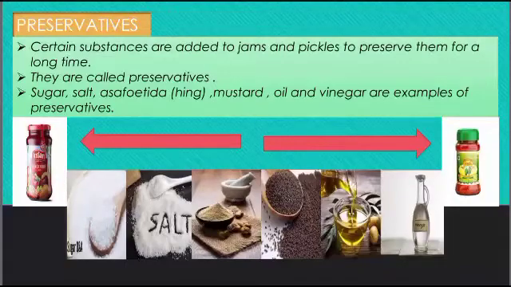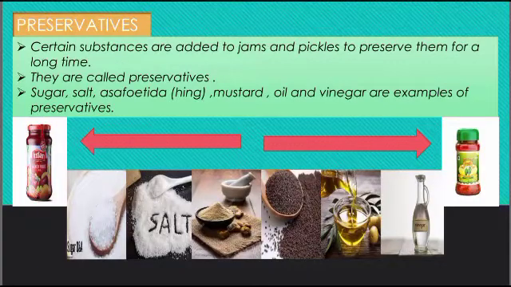Certain substances are added to jams and pickles to preserve them for a long time. They are called preservatives. So what are preservatives? Sugar, salt, asafoetida, that is hing, mustard, oil and vinegar are some examples of preservatives. When we use these preservatives in foodstuffs, the foodstuffs remain for a longer period of time without getting spoiled, and they have been preserved. So they play an important part in keeping foodstuffs in good condition for a long time.